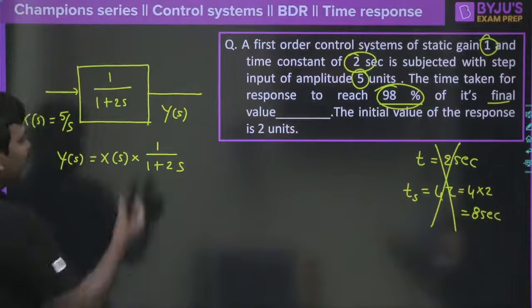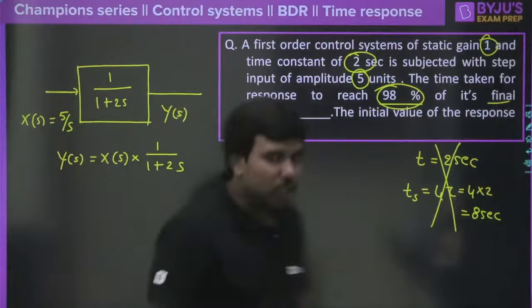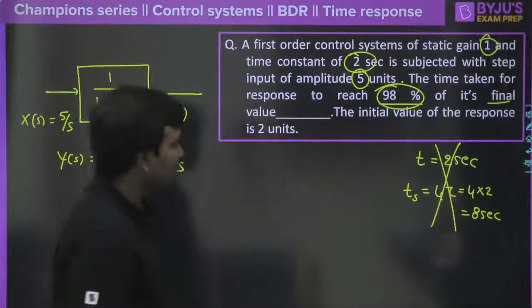Y of s is equal to x of s into 1 by 1 plus 2s. Any one of you, can you get it now? Right.